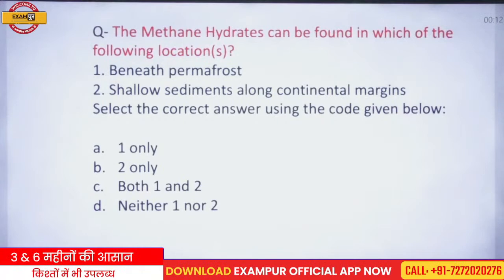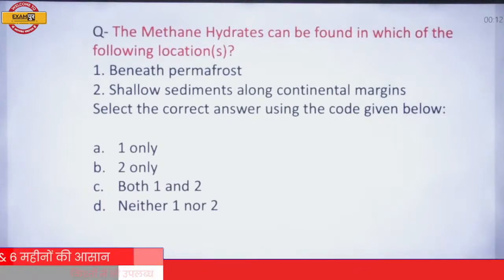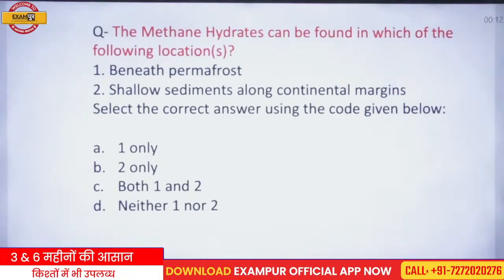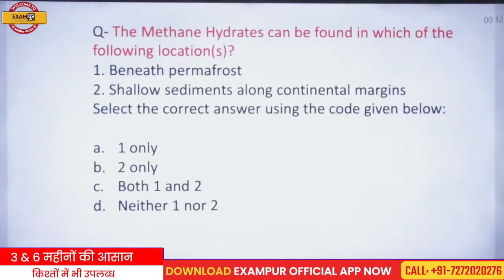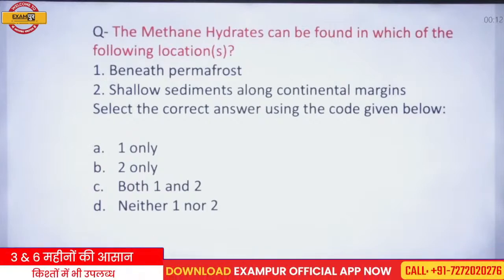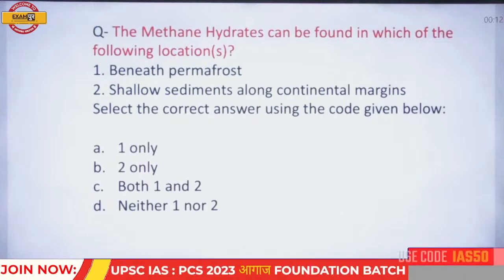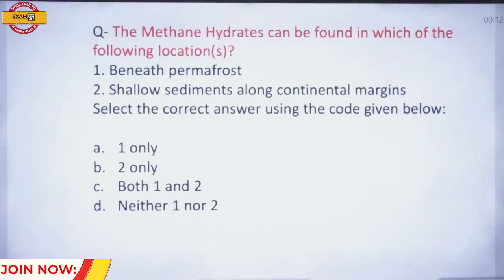Read this question and try to respond. Methane hydrates can be found in which of the following locations?